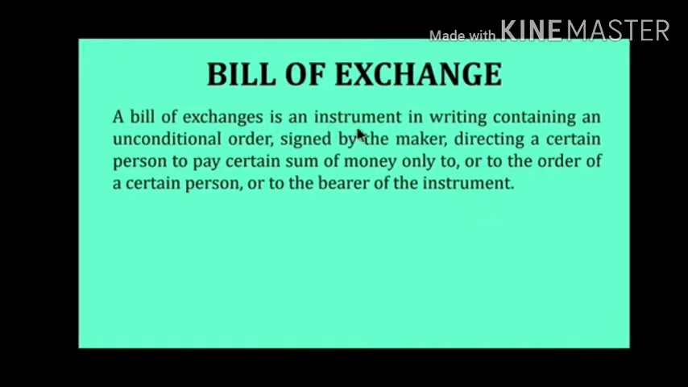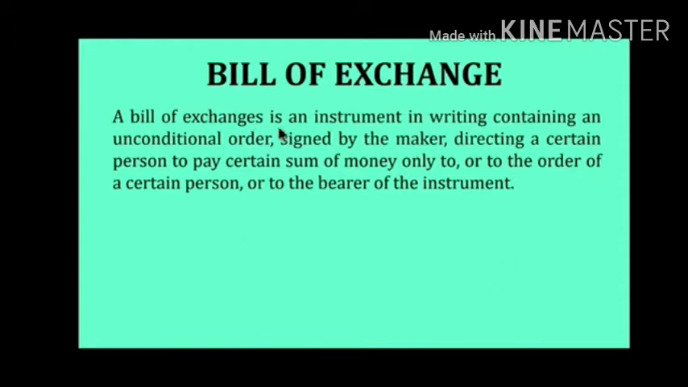What does this actually mean? Bill of Exchange is an instrument, a written document, an information of unconditional order. It is an order to a person. The person who makes the bill is called the maker of the bill, and in that bill it is clearly mentioned who is going to pay the amount to whom. So, directing a certain person to pay a certain sum of money, it is an order that within that period of time you have to pay the money to a certain person, and it's a bearer instrument.